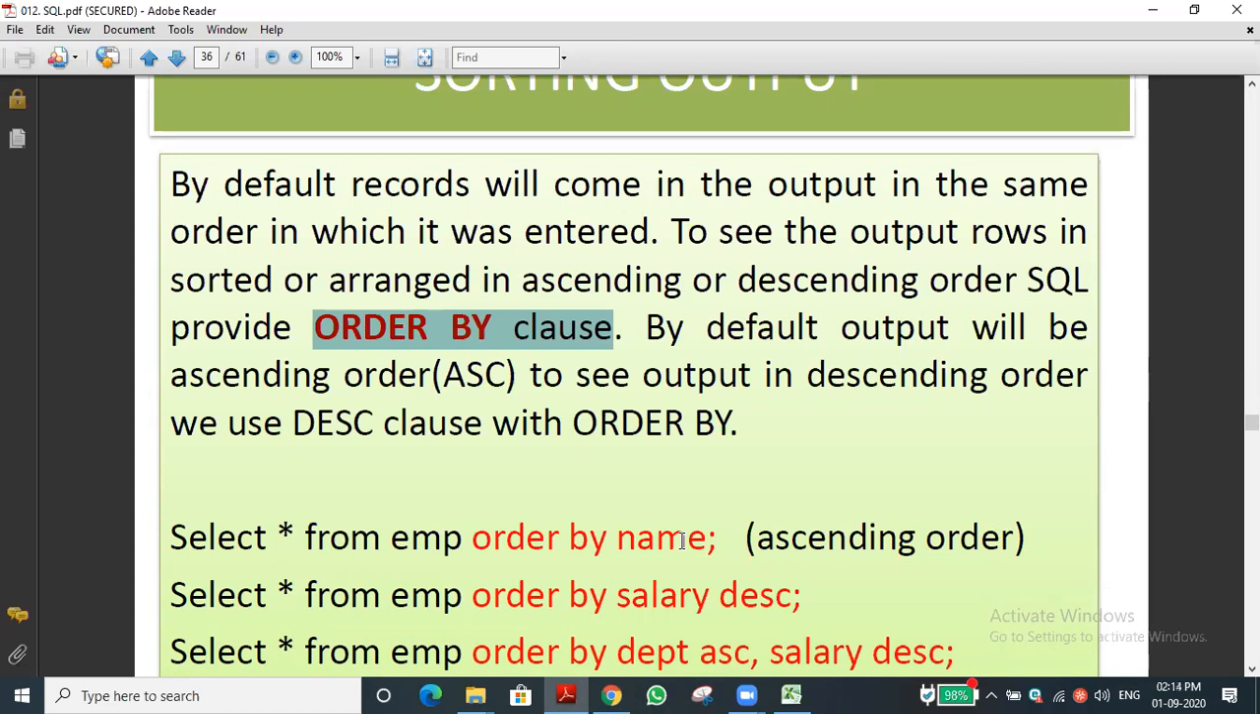If you want the name list in descending order, for example Zahir Khan first, that is, the names starting from the end displayed in descending order, then we need to use the keyword DESC.